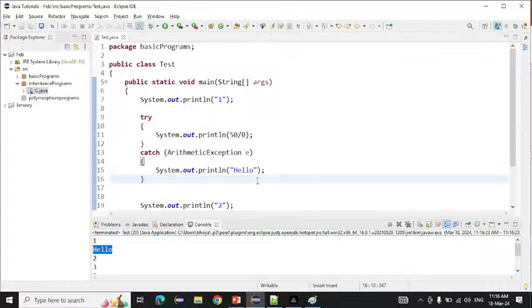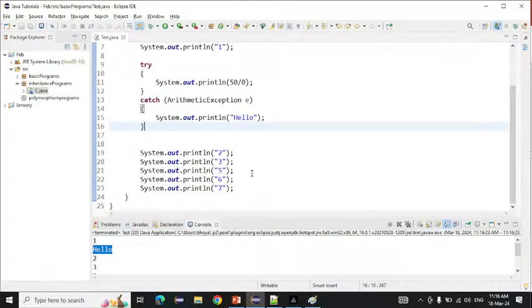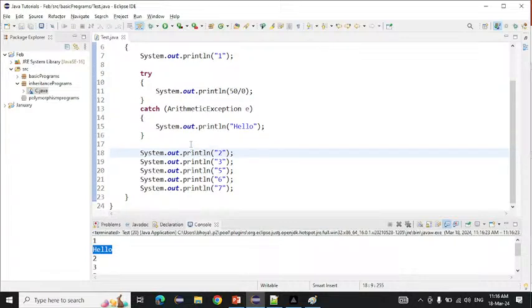Okay, so does anyone have any doubt till here? Anyone have any doubt? Yes or no? No doubt. Can I tell again? Yes or no? No? Okay.